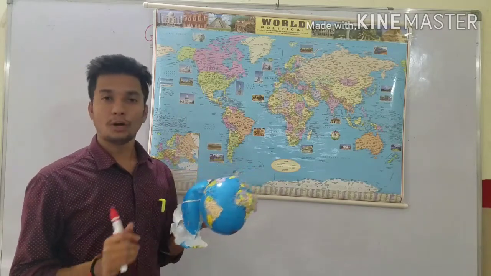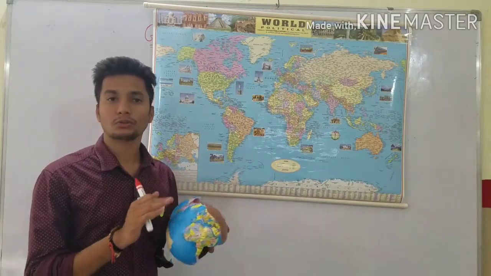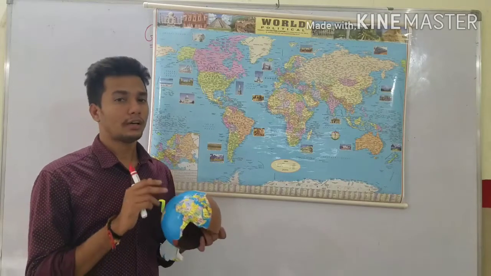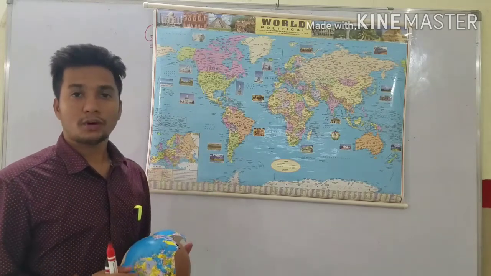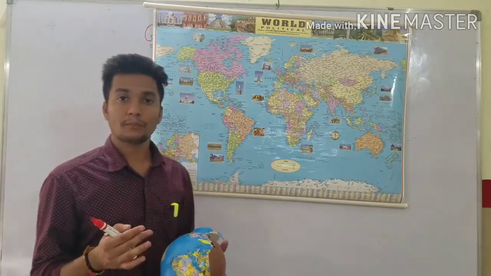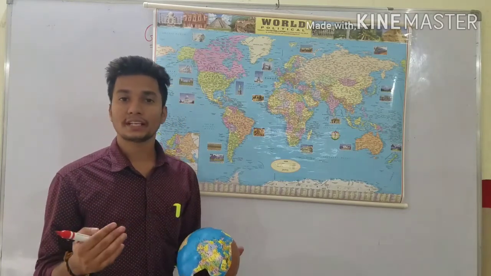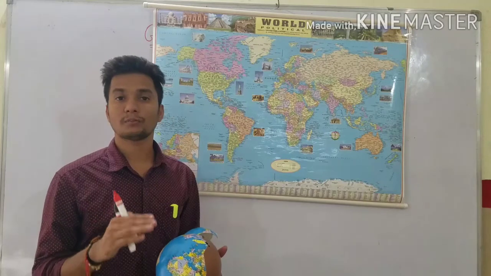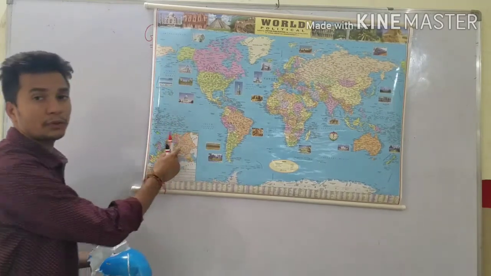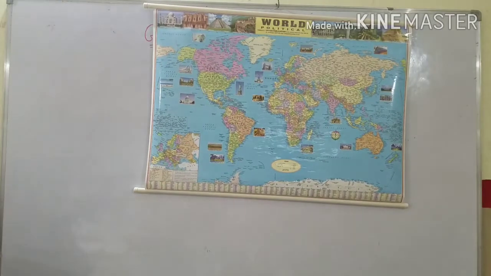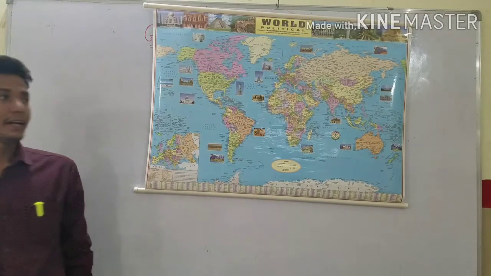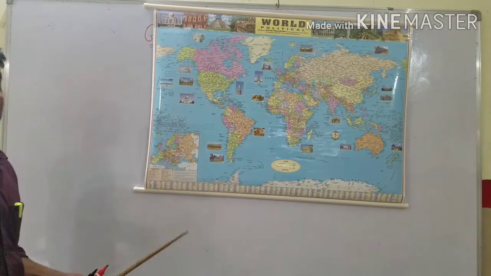Yes or no? But for that we should not destroy anything, we should not cut a globe. For that there is another kind of material through which we can see the whole surface of the world, and that is called a map, in front of you.